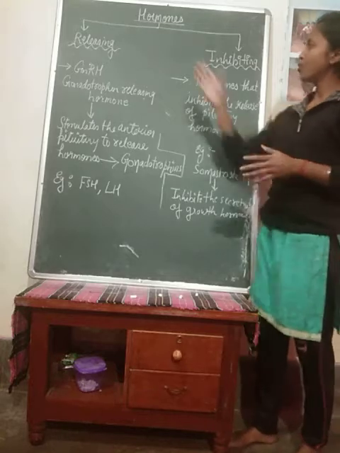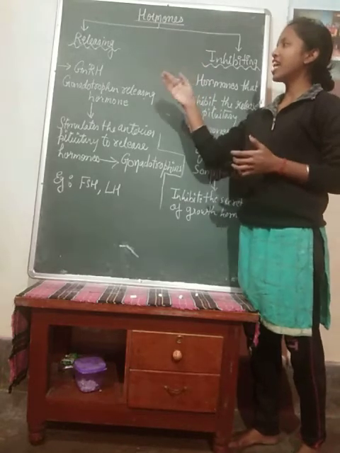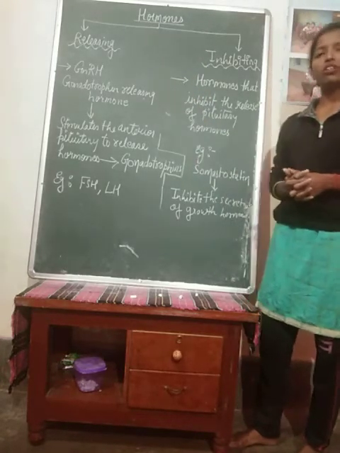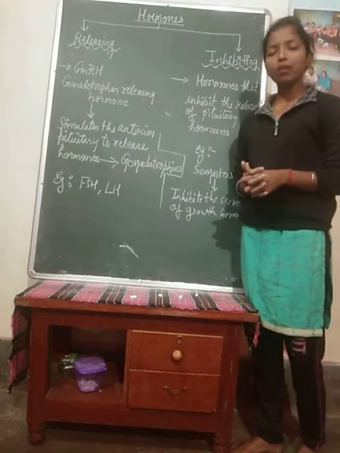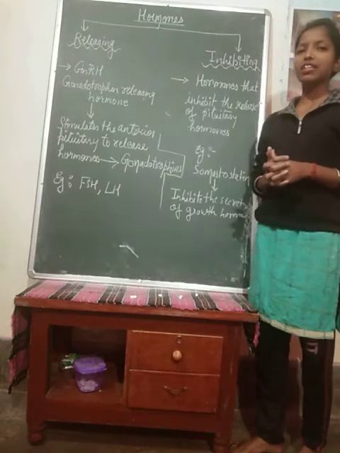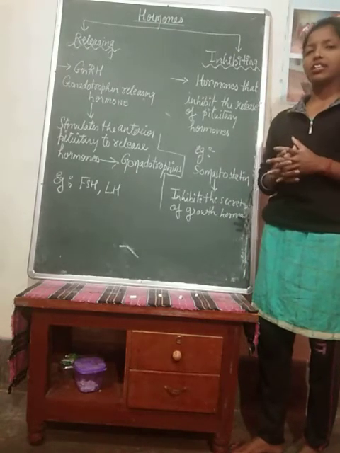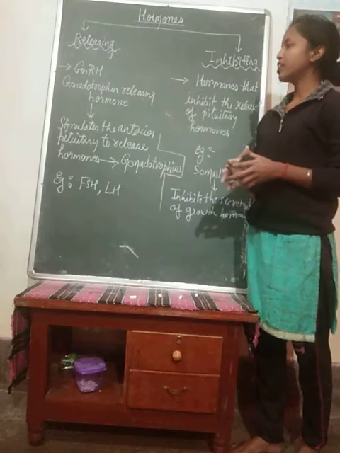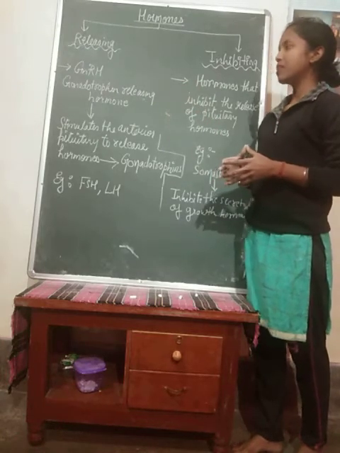Okay, so first is the releasing hormone GnRH, that is the gonadotropin releasing hormone. From the name itself, it is clear that it is regulating the gonads. Okay, so how? Let us see. It stimulates the anterior pituitary.